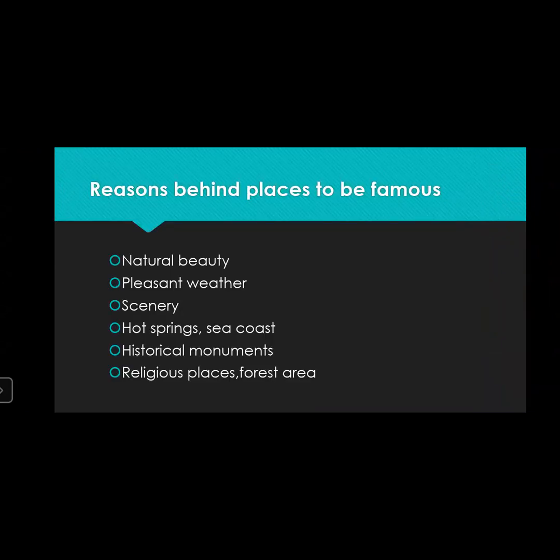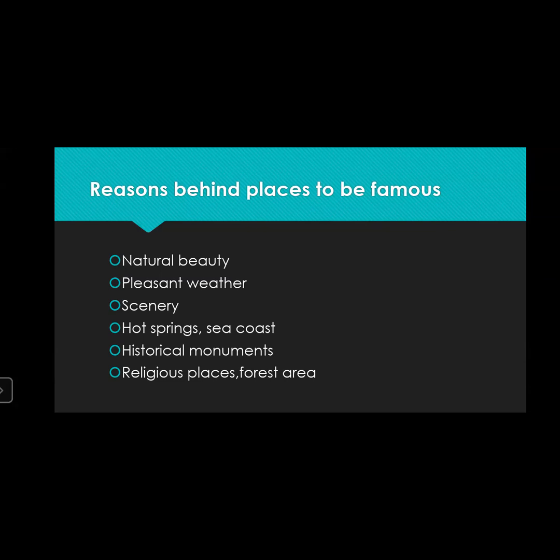Now page number 90, open page number 90. The places given on the map have become famous due to different reasons. Now why have all these places become famous? Some special things are the reason behind the places becoming famous. For example, natural beauty. If you take Goa, it is famous for its natural beauty. It is famous for its beautiful sea beaches.